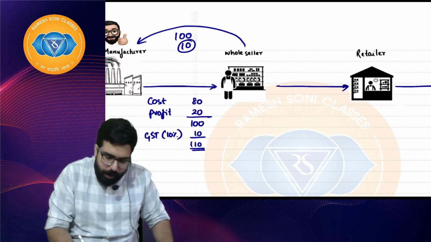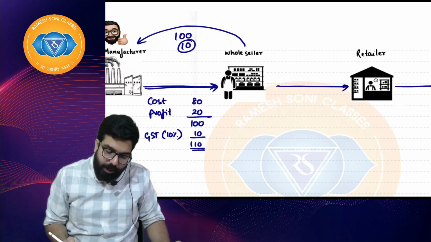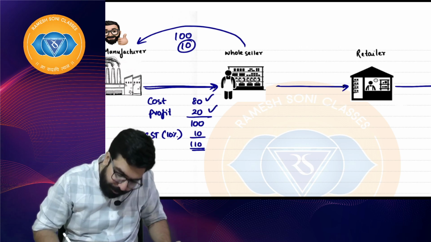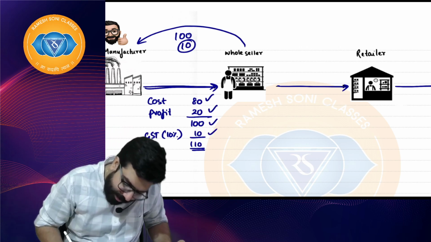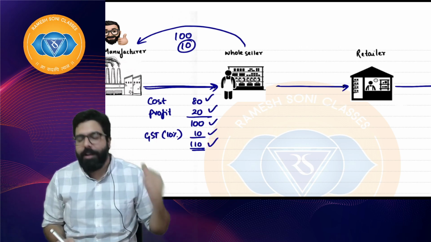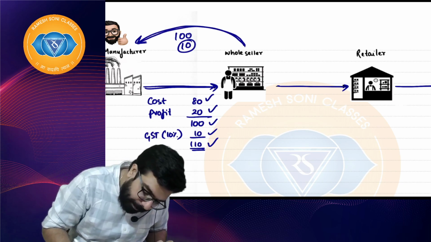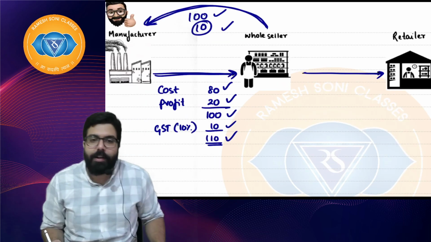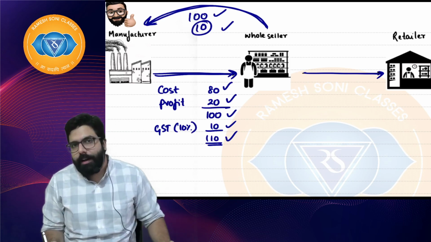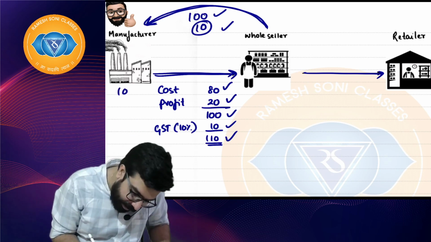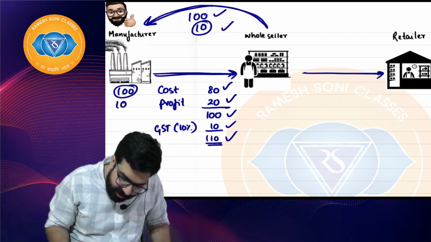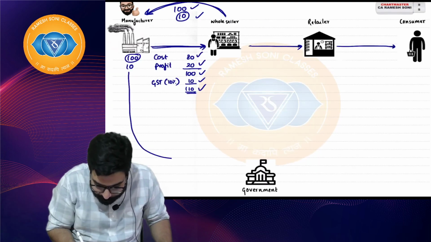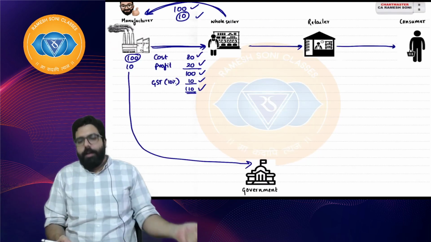People, clear till here? The manufacturer sold the goods to the wholesaler: 80 rupees cost of the goods, profit is 20 rupees, 100 rupees, GST 10%, 10 rupees, so he sold at 110. The wholesaler paid 100 rupees for the goods and 10 rupees GST. Now tell me one thing, can the manufacturer keep the whole 110? No sir, 100 rupees he will keep with himself, and the 10 rupees he will have to give to the government.